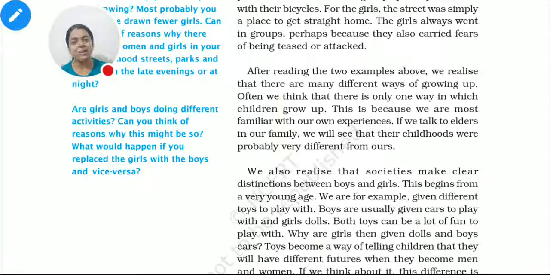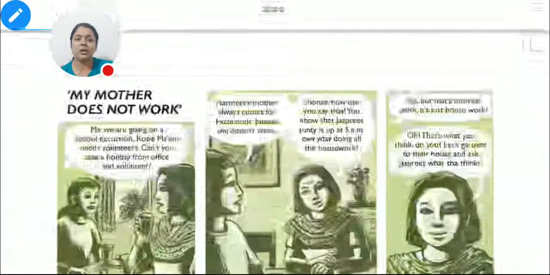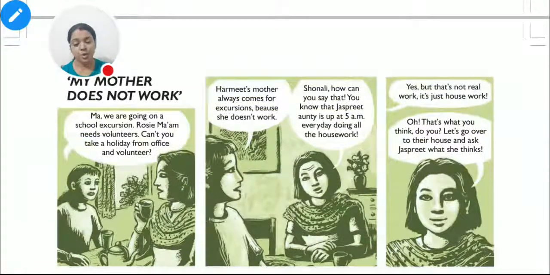Let's go for an example here. You might have family members, like you are living in a family where your mother and father, both your parents, are working. There is a family where only the father is working and the mother is not working. Many times I have seen these kinds of serials on TV. So here comes the story: there is a girl who says my mother doesn't work. So let's have a prank. Let's see what kind of prank it is.